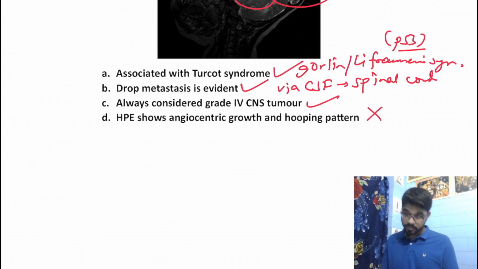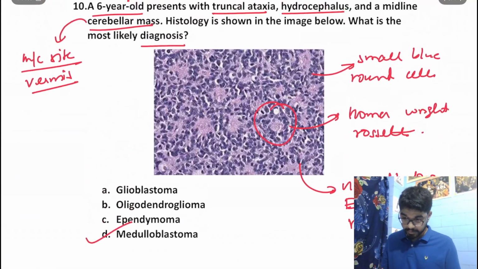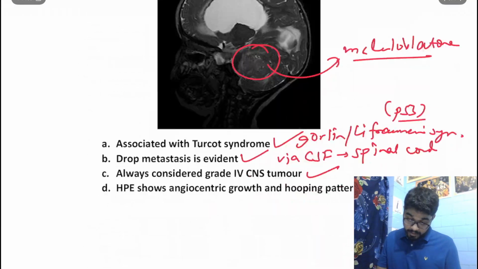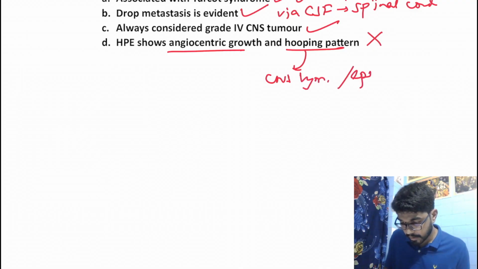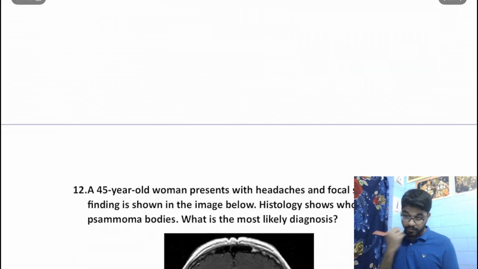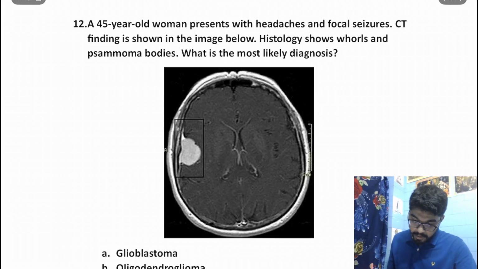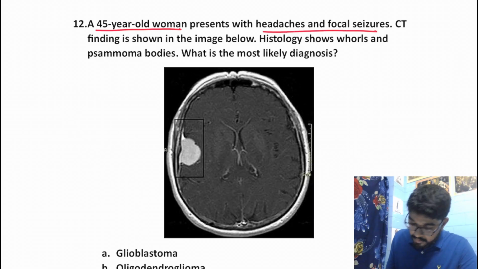We have read that the histopathology is going to show us Homer Wright rosettes and small blue round cell tumor. Right, we get this angiocentric growth and hooping pattern in CNS lymphoma, or rarely in ependymoma. Okay. Moving on to the next question. A 45-year-old woman presents with headache and focal seizures. CT finding is shown in the image below. Histology shows whorls and psammoma bodies. What is the likely diagnosis?